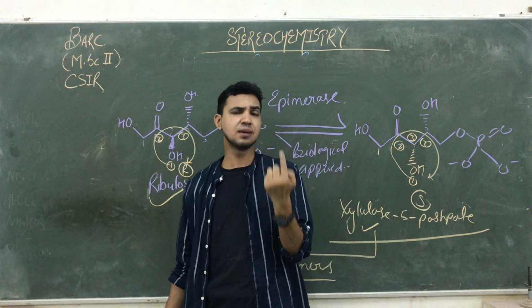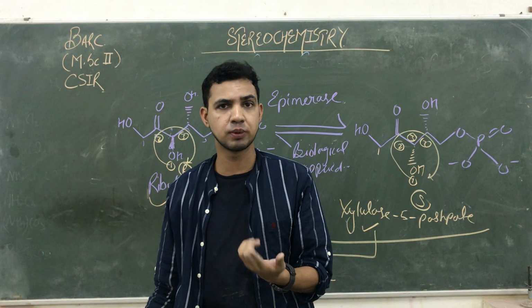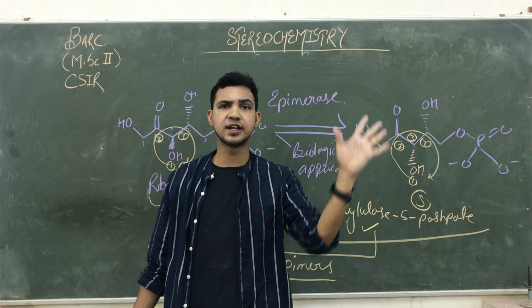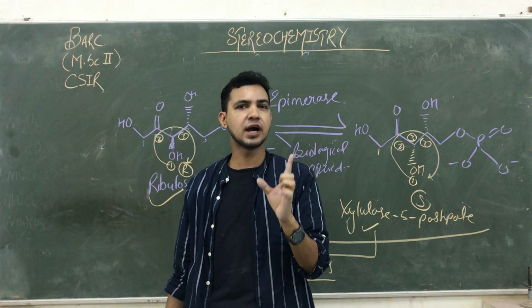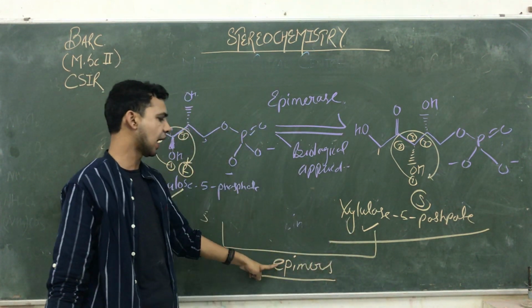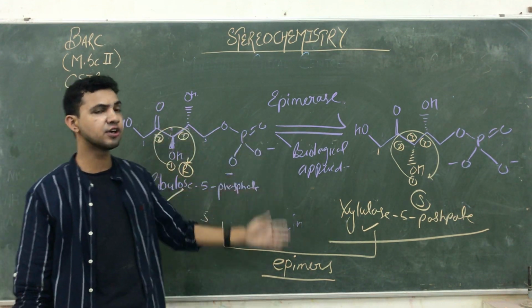If all chiral centers are opposite, they are enantiomers; if some differ, they are diastereomers. But if all the chiral centers have the same configuration but differ only on the behalf of one chiral center, they are known as epimers, and this is the importance of epimers inside our body.